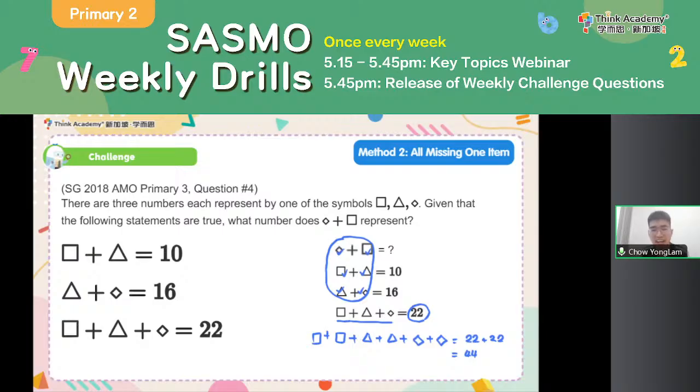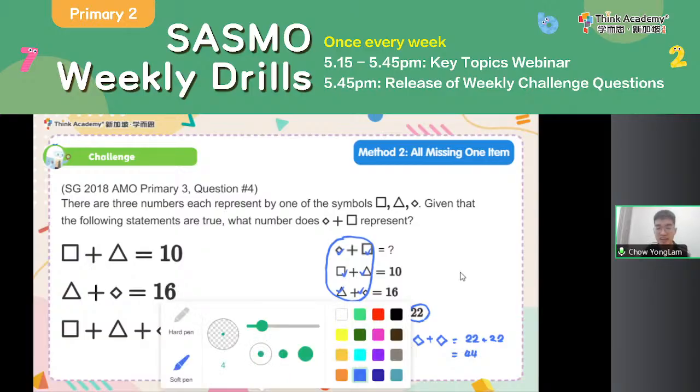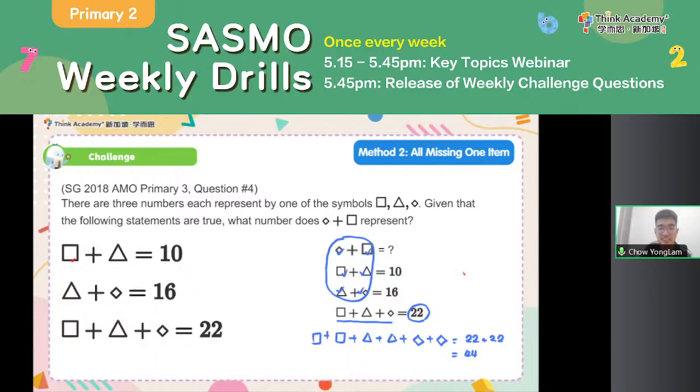Okay, now can I just find short in long so that I can replace some of these shapes with numbers? Absolutely, right. I know that a square plus a triangle is 10. Can I find a square and a triangle here? I can, right? A square plus a triangle is 10. And I know that a triangle plus a diamond is 16. And look, I also see a set of a triangle and a diamond that add up to 16. Now, what is left? The left part is square plus diamond.